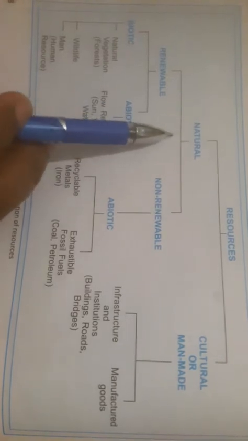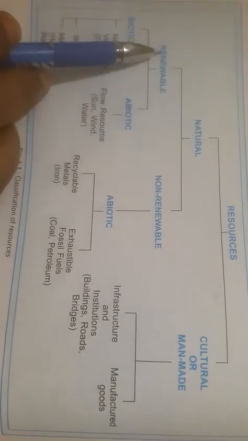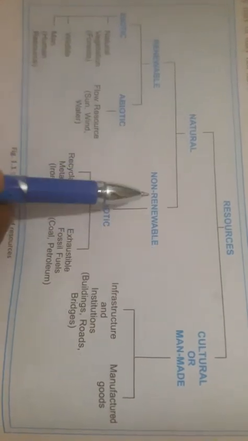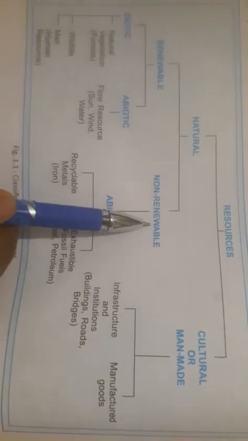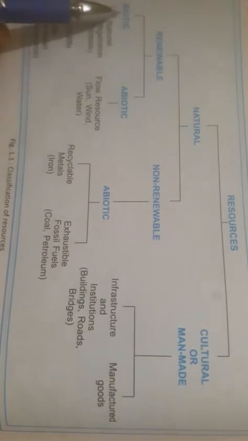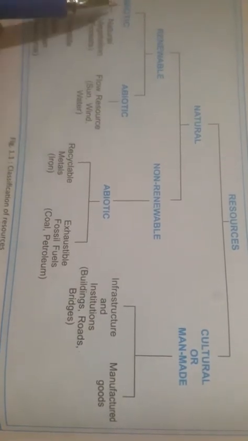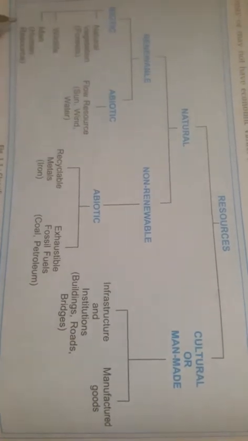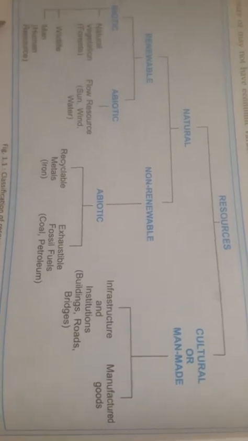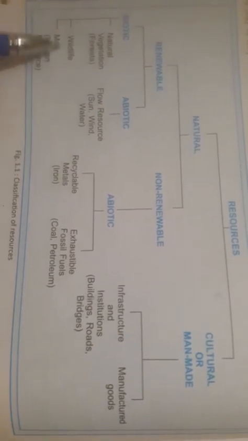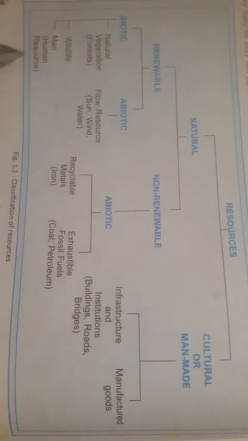What are natural resources? They are also divided into two parts: the first part is renewable resources and the second part is non-renewable resources. Renewable resources are also divided into two parts, biotic and abiotic, and biotic resources are divided into three parts: natural vegetation, wildlife, human resources.